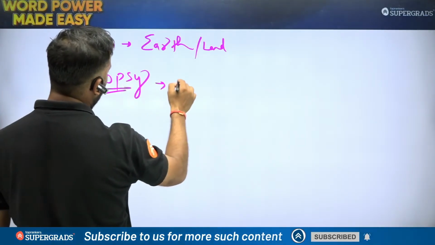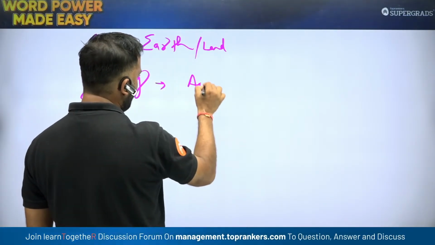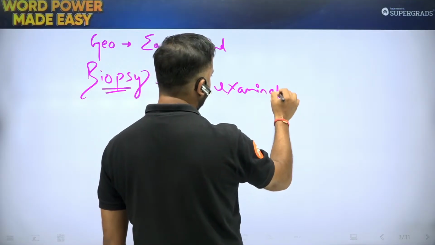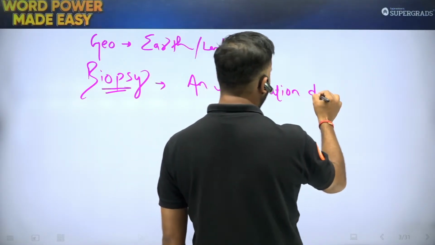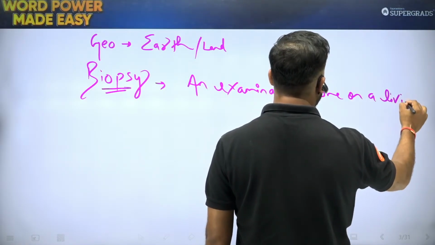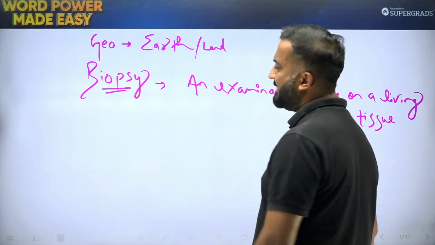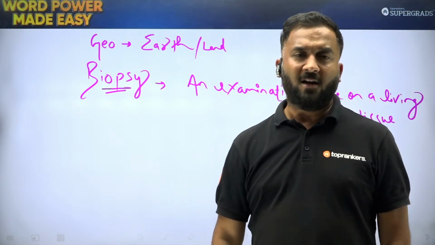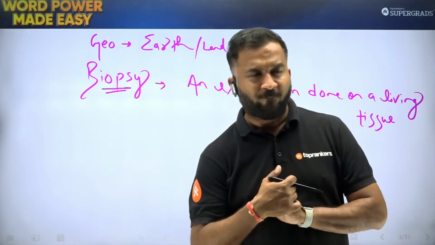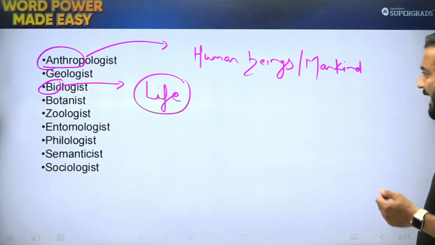Biopsy is an examination done on a living tissue, on a living object. So a medical examination that is done on a living object is biopsy. Biopsy, autopsy, दोनों में difference होता है. और ये subtle चीजें again sessions में आगे भी हम देखेंगे. So bio is for life.